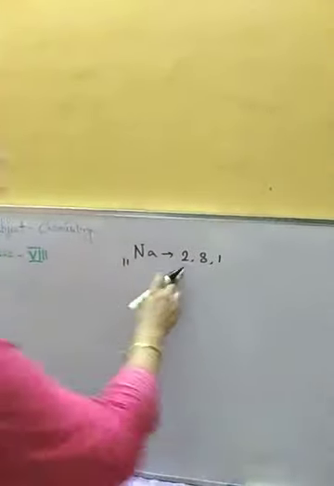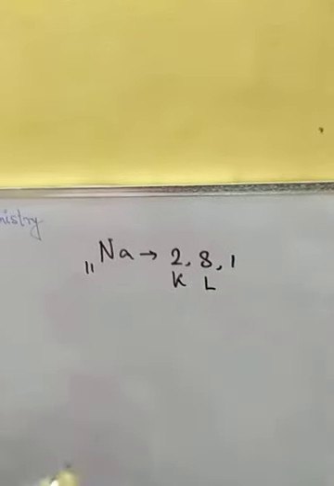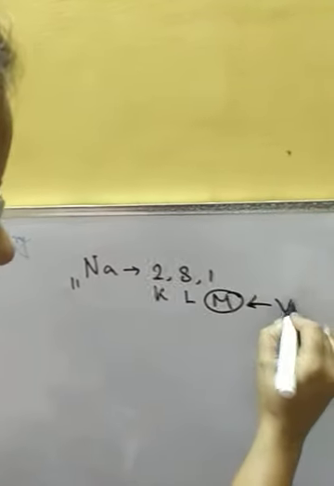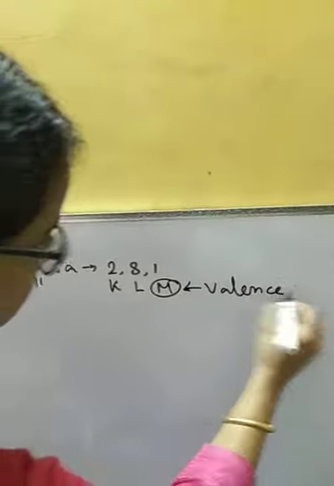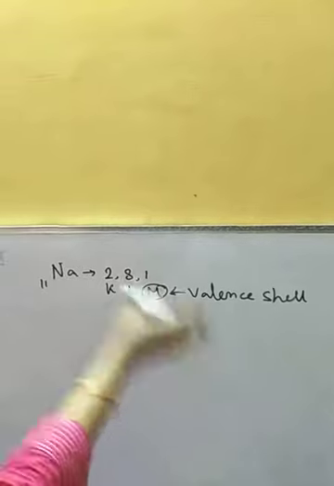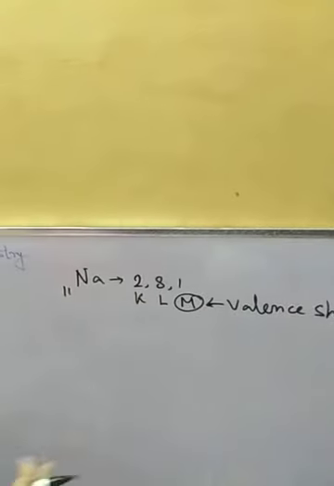So in the first shell, K shell, 2, in L shell 8, and in M shell 1. So M shell is the valence shell.